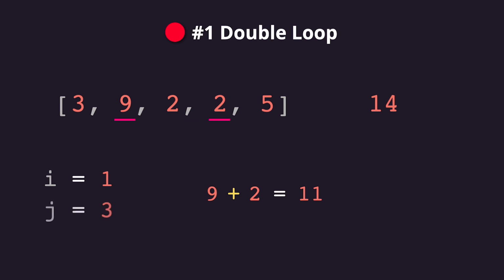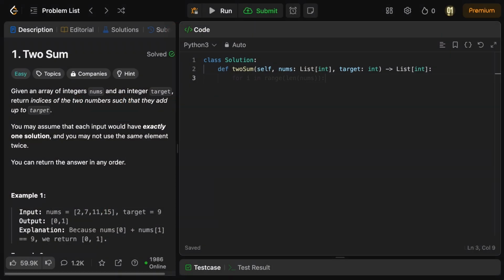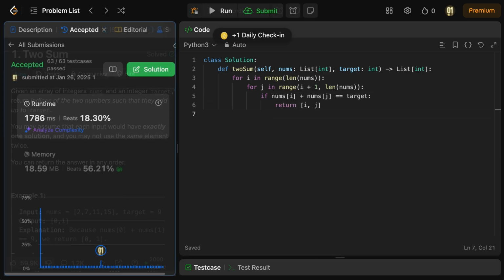We continue checking sums until we find that 9 plus 5 equals 14, which is our target. That means that our solution is a list with the indices 1 and 4. Let's see it in code. We create a loop for i from 0 up to the length of the list, and inside it we create a nested loop, where j starts at position i plus 1 until the end of the list. For each combination of indices, we check the numbers at those positions in the list to see if they add up to the target. If they do, we return a list with their indices.